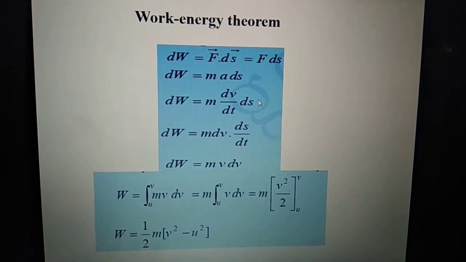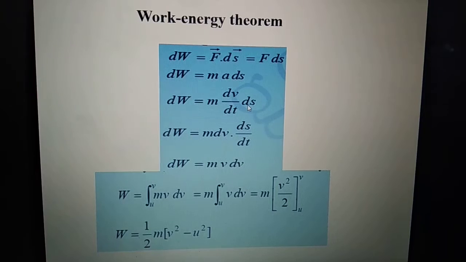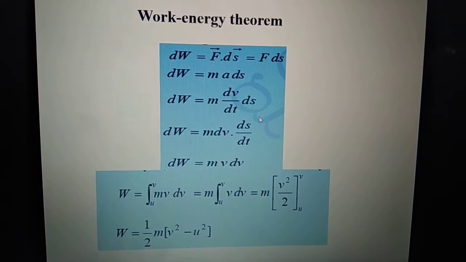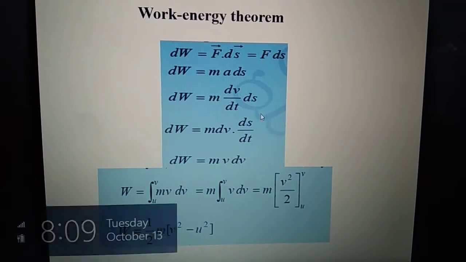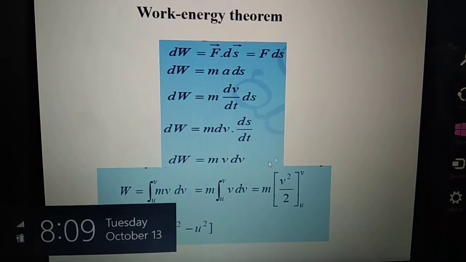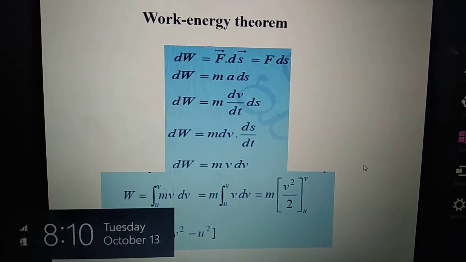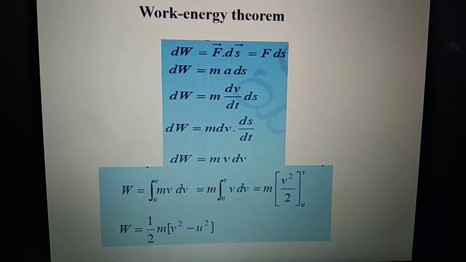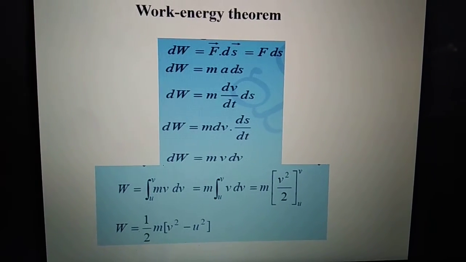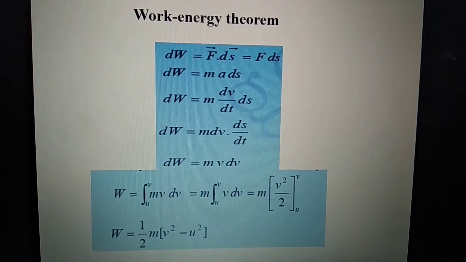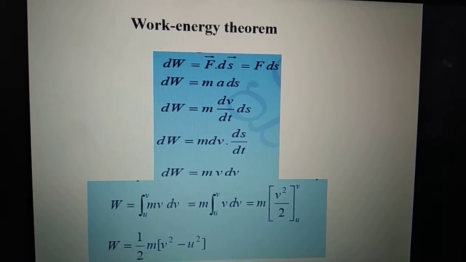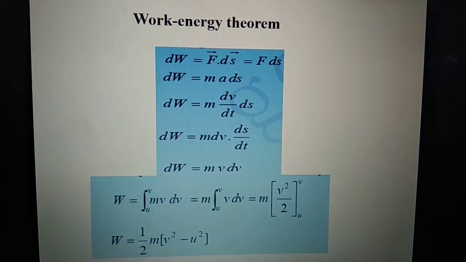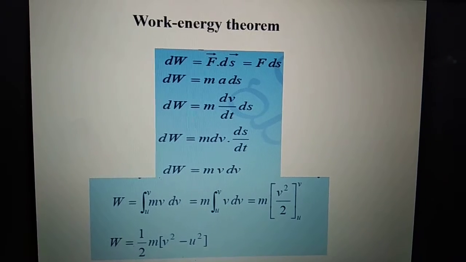Now what you need to do is you keep dV as such and this dt you divide here with ds. So change in displacement divided by time is nothing but velocity. So ultimately I got dW is equal to mv dV, and then I will integrate this whole equation to find out the value of work done. So then I will get the relation after integration. Work done is nothing but equal to change in the kinetic energy of the body. This theorem proves that work can be converted to energy and energy can be converted to work.